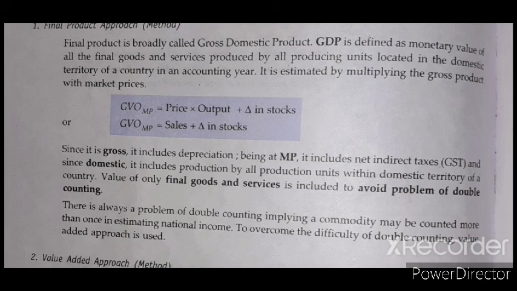When any producer sells all the product, it leads to sales plus change in stock. From this we have calculated gross value of output at the market price.